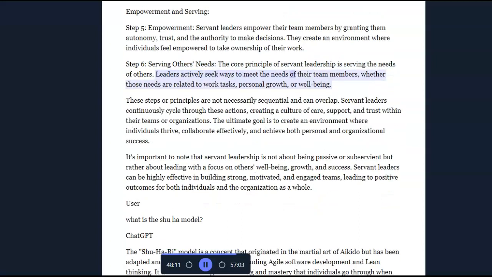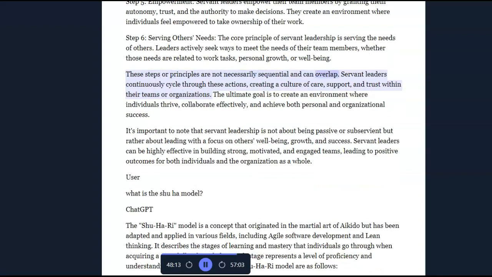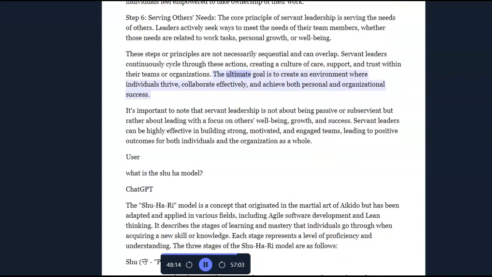Leaders actively seek ways to meet the needs of their team members, whether those needs are related to work tasks, personal growth, or well-being. These steps or principles are not necessarily sequential and can overlap. Servant leaders continuously cycle through these actions, creating a culture of care, support, and trust within their teams or organizations. The ultimate goal is to create an environment where individuals thrive, collaborate effectively, and achieve both personal and organizational success.